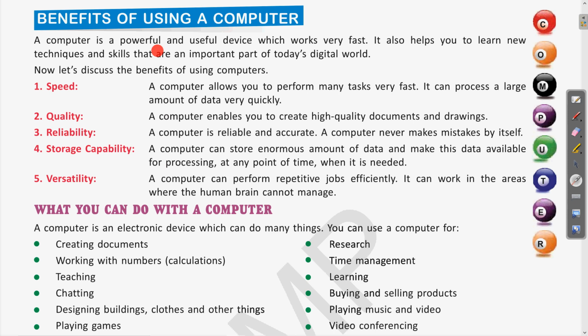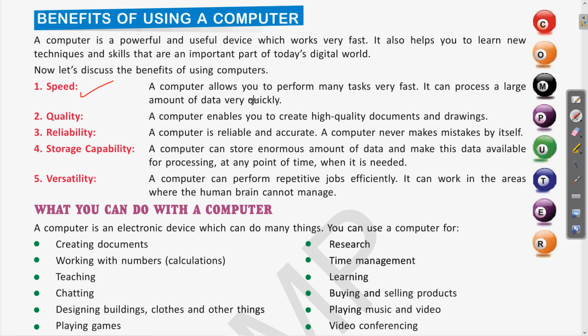A computer is a powerful and useful device which works very fast. It also helps you to learn new techniques and skills that are an important part of today's digital world. Let us see one by one the different benefits of using a computer. First is speed. So how is speed important for the computer?